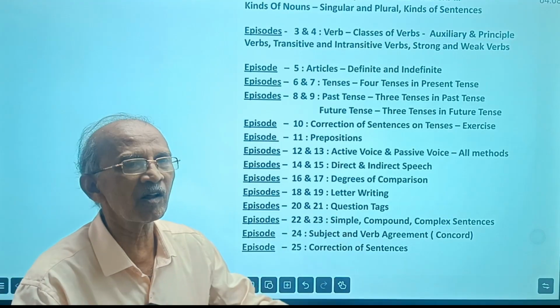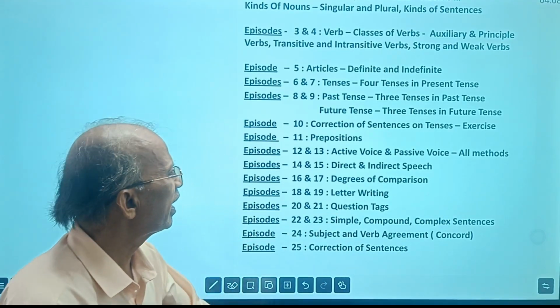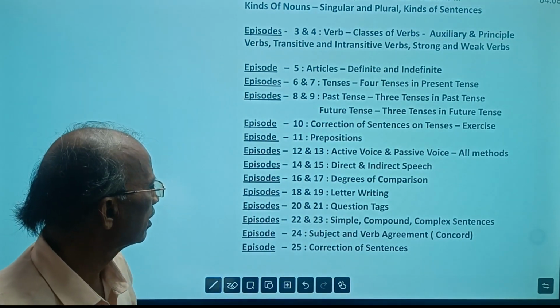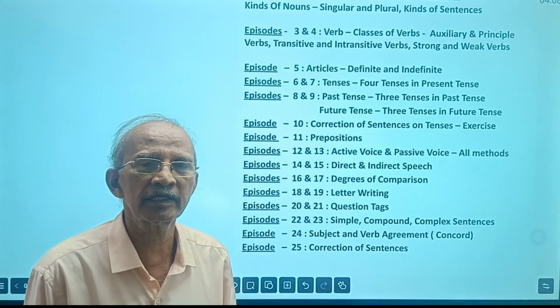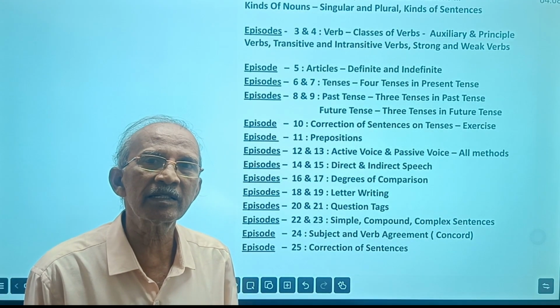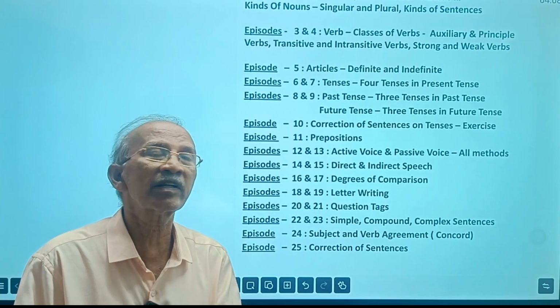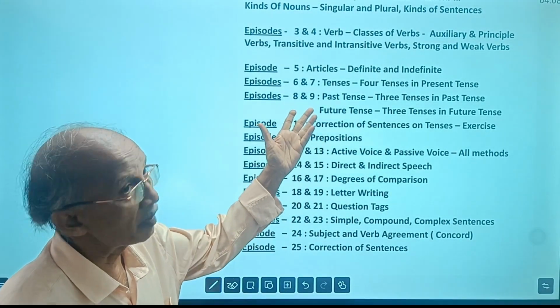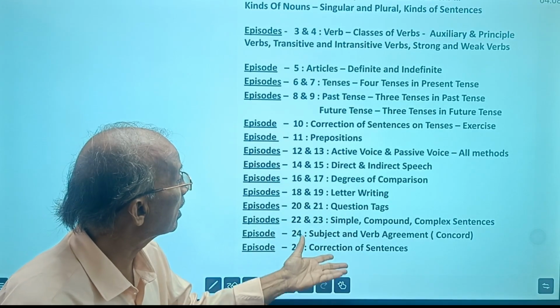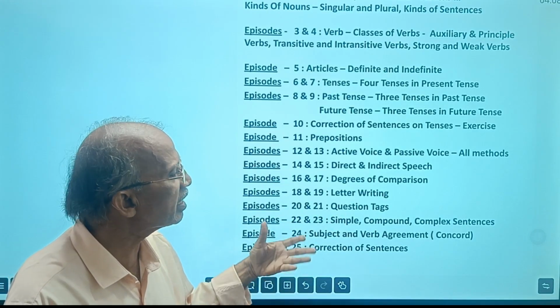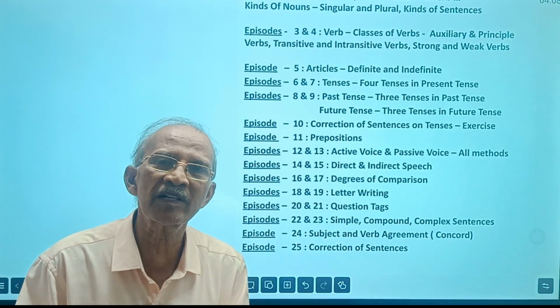And then the final topic, after learning all these topics: correction of sentences. Correction of sentences may be given on parts of speech, on prepositions, on articles, on tenses, on degrees, on any grammar topic.